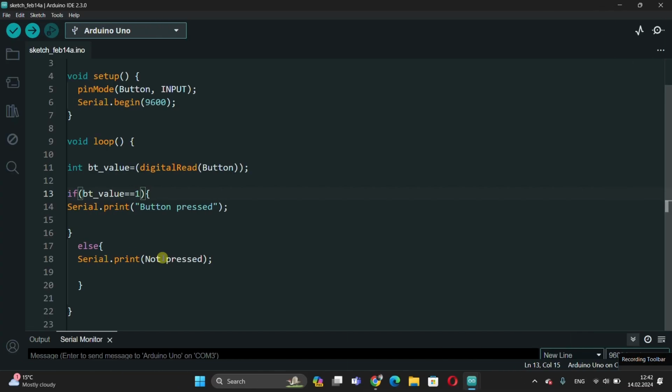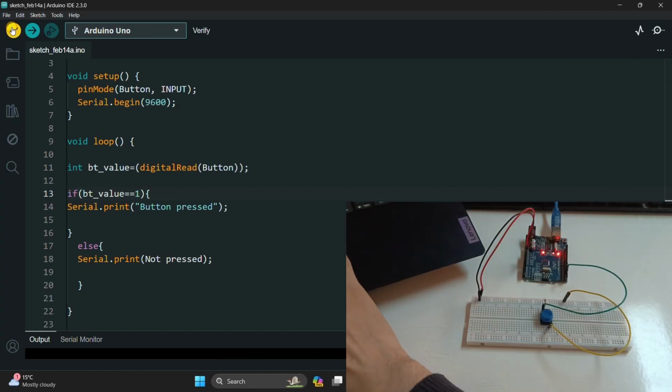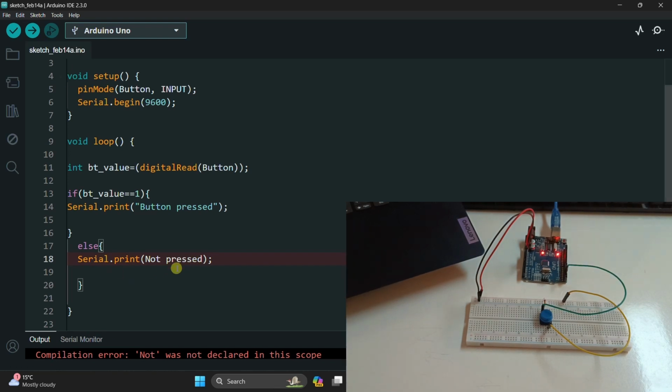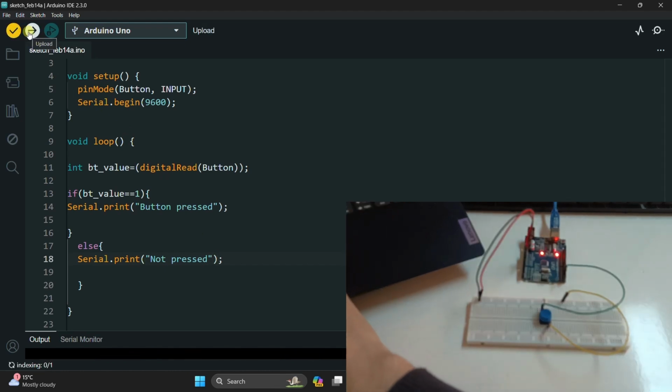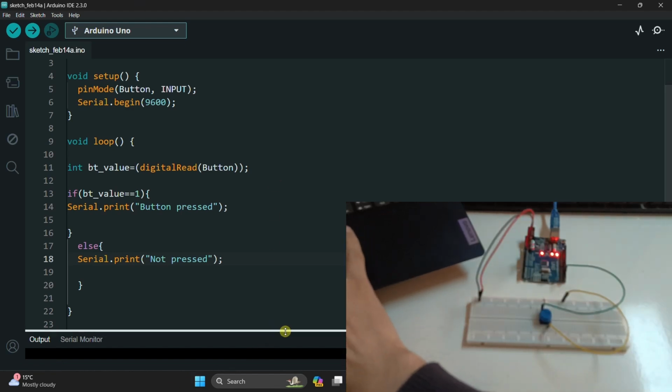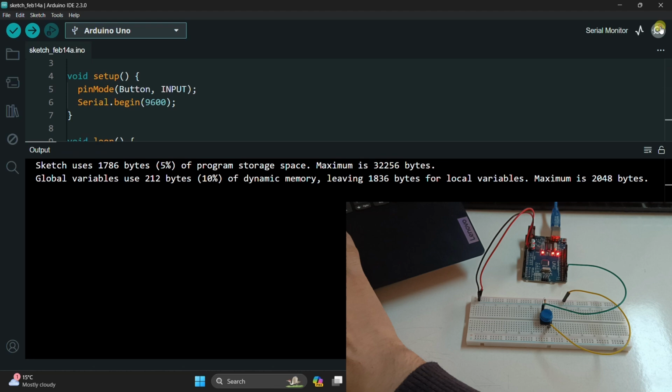Let's compile the code and check for errors. Yes, I'd be surprised if it wasn't a mistake. Let's see what mistake we made. Okay, I forgot the double quotation marks. Now let's try again. I think that's it now. Let's turn on the serial monitor and see what happens.